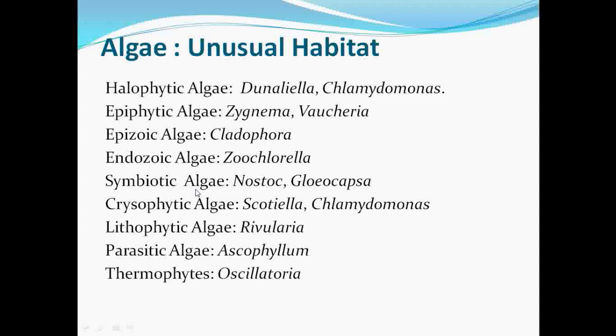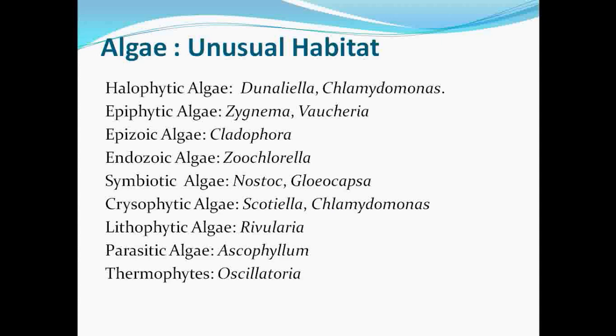Symbiotic algae means those algae which live in symbiotic association with each other. For example, Nostoc, Anabaena, Gloeocapsa. These are the examples of symbiotic algae.